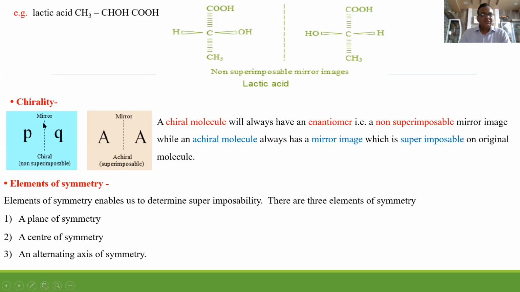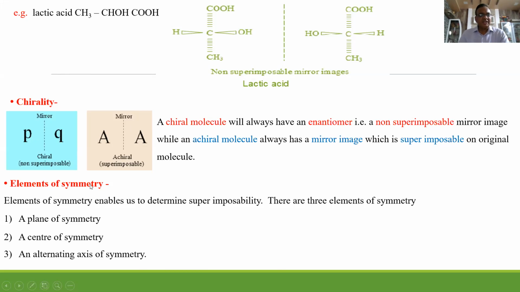Chirality. What is a chiral center? This is chirality. A chiral molecule has an enantiomer, that is, a non-superimposable mirror image, while an achiral molecule has a mirror image which is superimposable on itself.